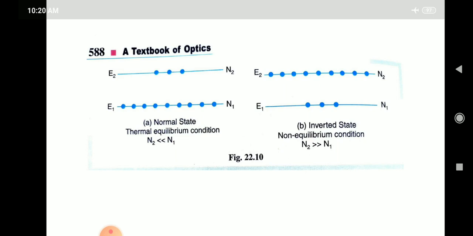And now in the second case, this is the inverted state, that is non-equilibrium condition. In this condition, N2 is very much greater than N1. Means the number of atoms in the higher energy level is more than the number of atoms in the lower energy level.